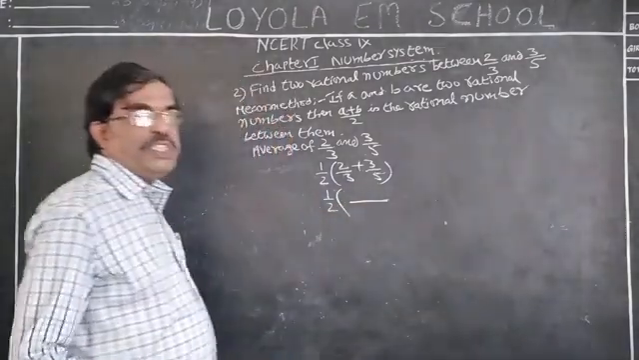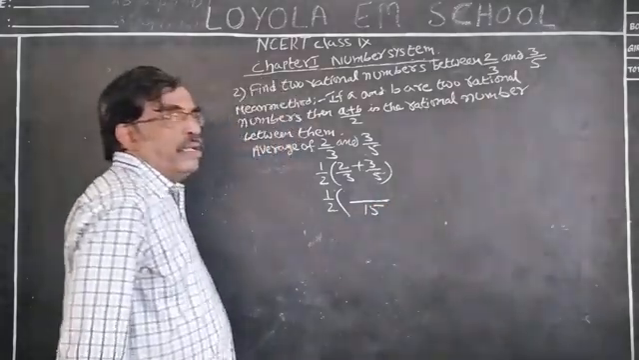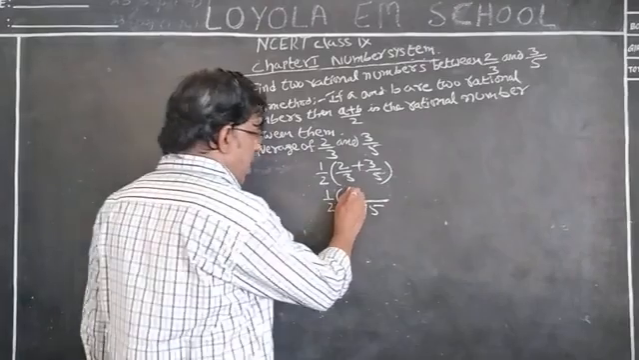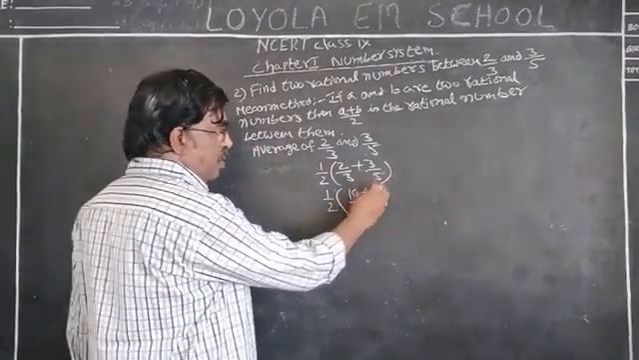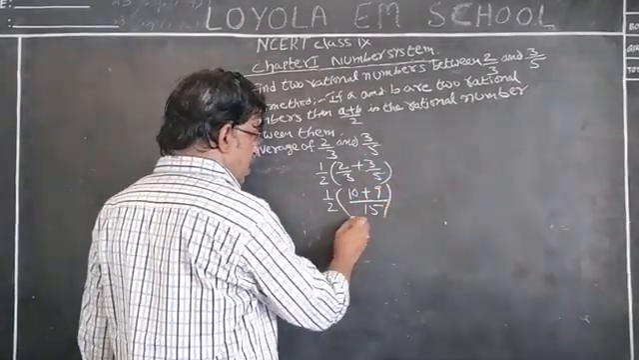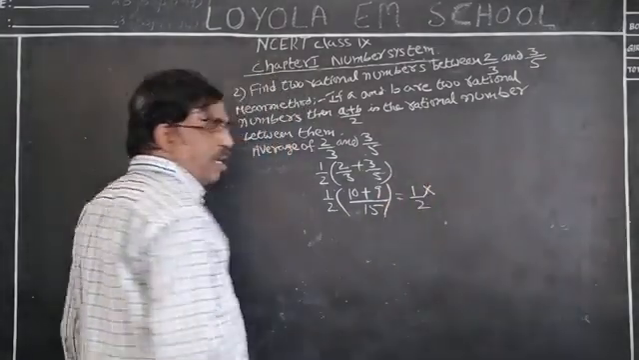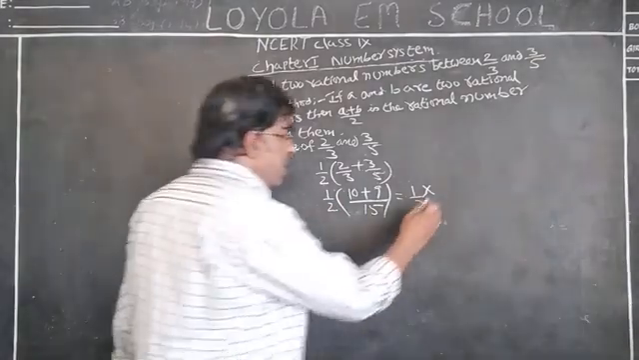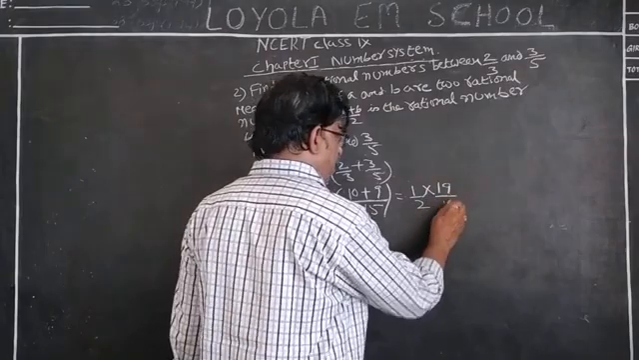LCM of 3 and 5 is 15. 3 into 5 is 15, 5 times 2 is 10. 5 into 3 is 15, 3 times 3 is 9. This is nothing but 1 by 2 into 10 plus 9 is equal to 19 by 15.